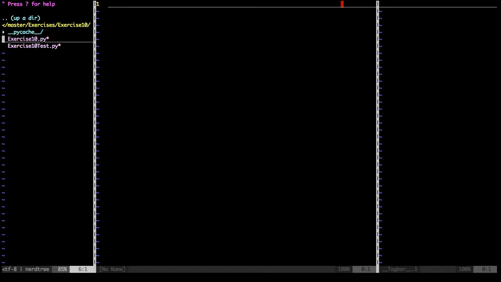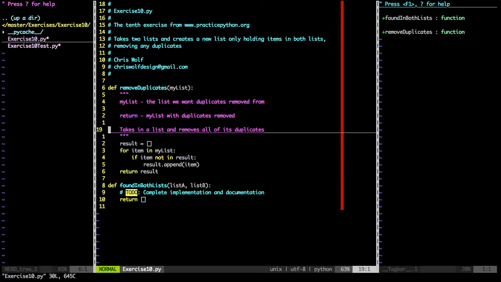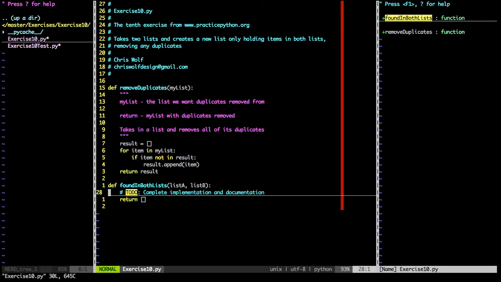I'm going to open up my exercise 10.py file. Okay? And you'll notice here in the middle, I have my file for what I'm working on. And you'll also notice on the left that I have this. It's called a tag bar.